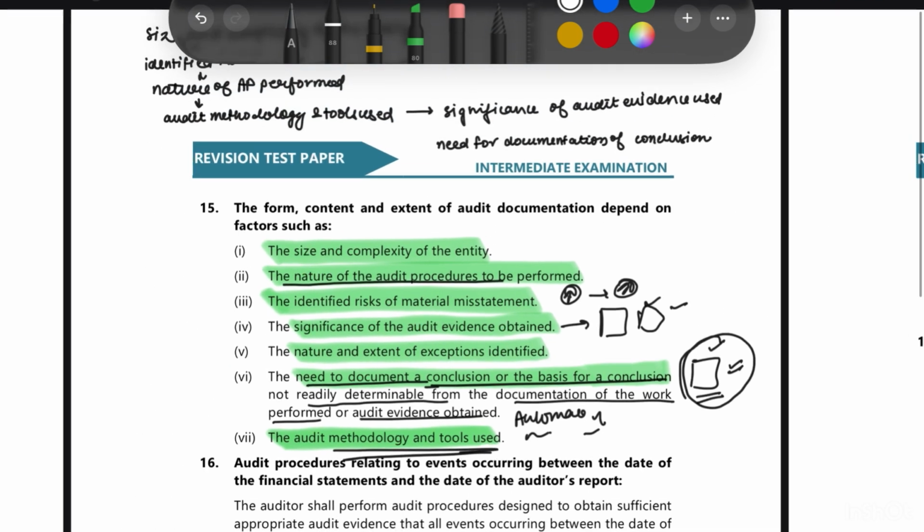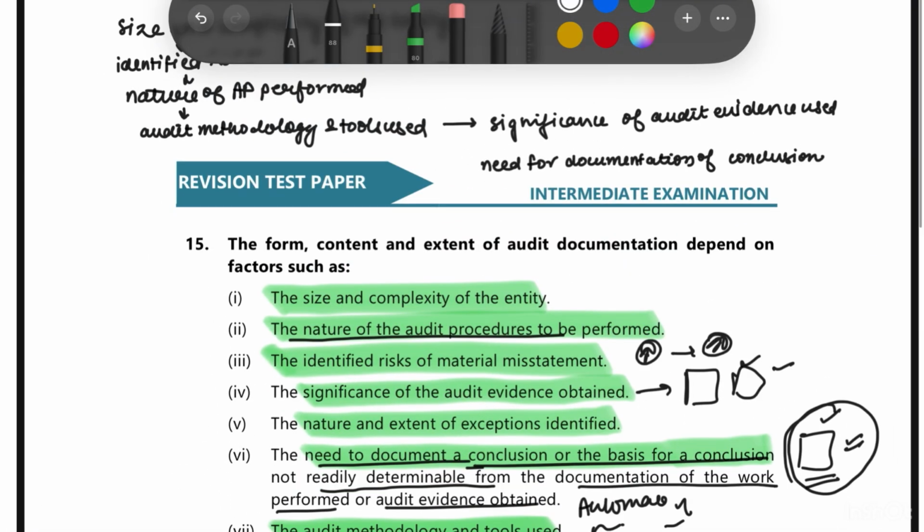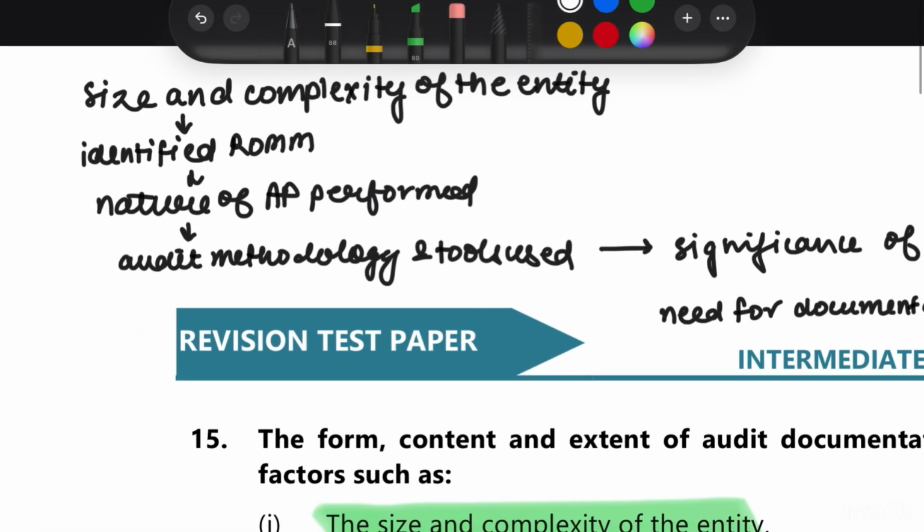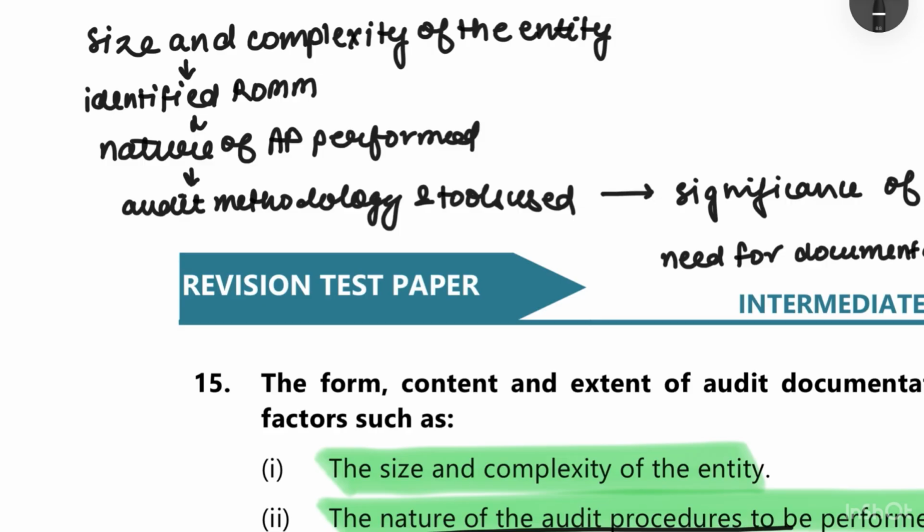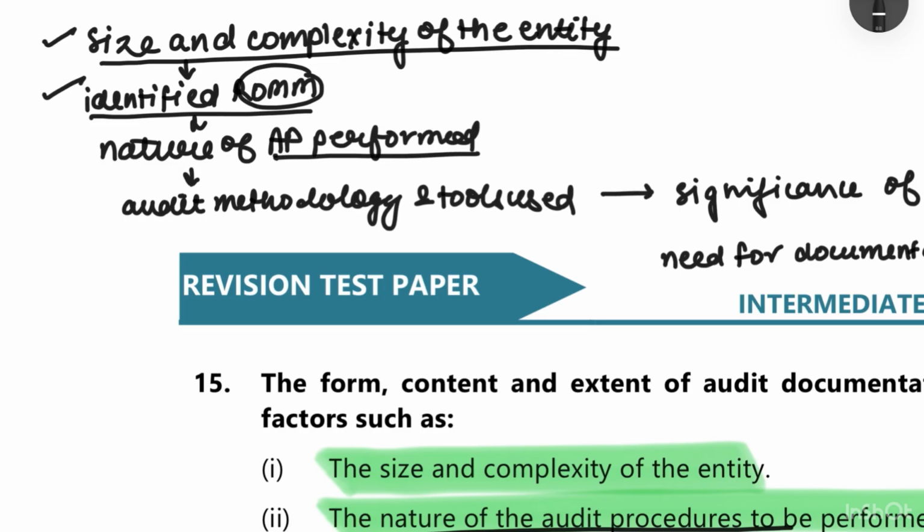Now if we want to understand and learn it, we can use a very logical sense of things. Here, first of all, audit documentation depends on the size and complexity of the entity. The size and complexity of the entity will also affect the ROM, the identified risk of material misstatements. Whatever the ROM is, high or low, it will impact the nature of audit procedures performed, and we need to know the audit methodology and the tools which are used.